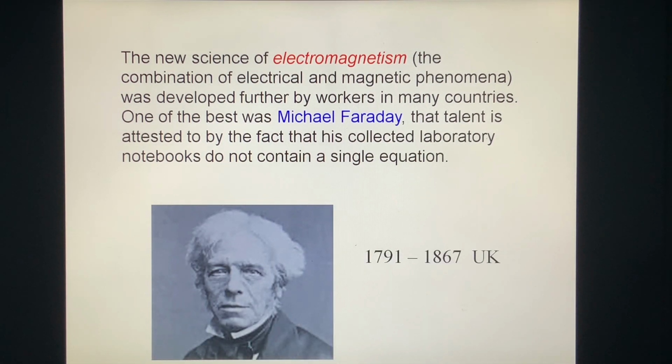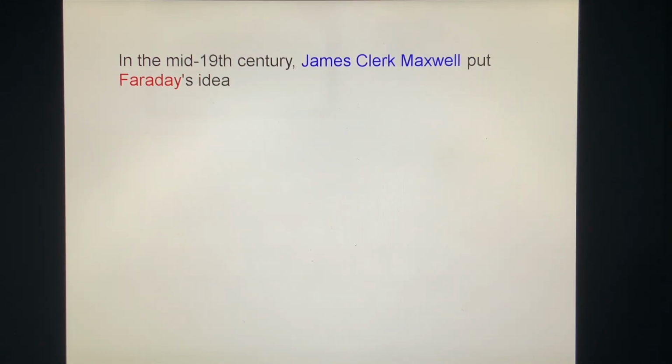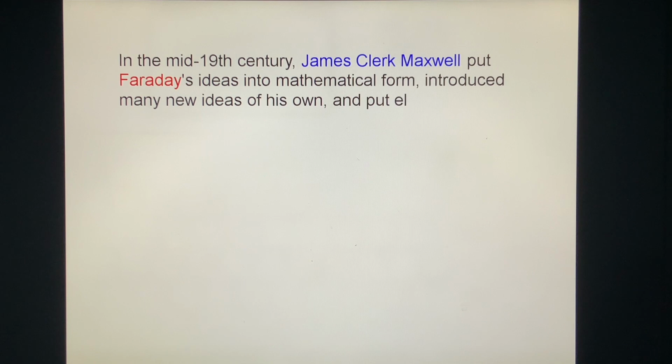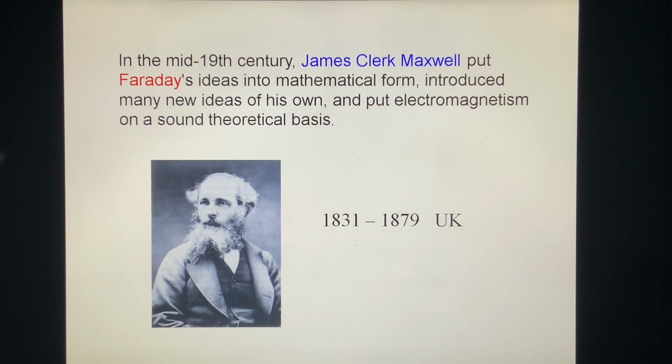He's from the UK. In the mid-19th century, James Clerk Maxwell put Faraday's ideas into mathematical form, introduced many new ideas of his own, and put electromagnetism on a sound theoretical basis. He's from the UK too.